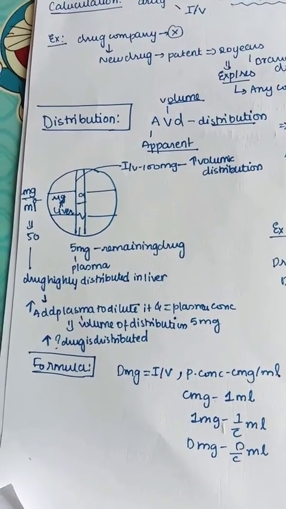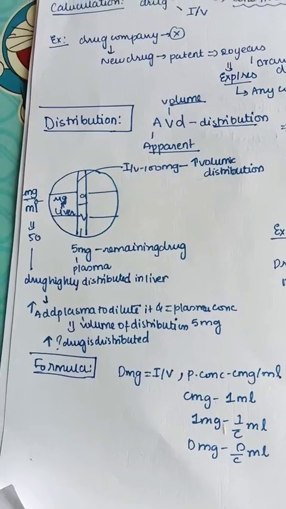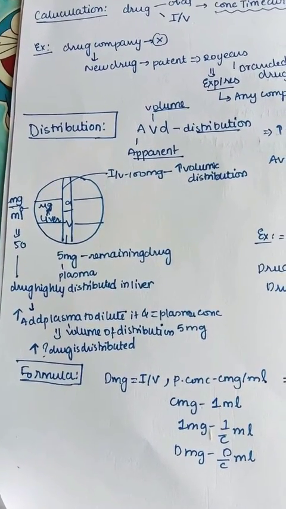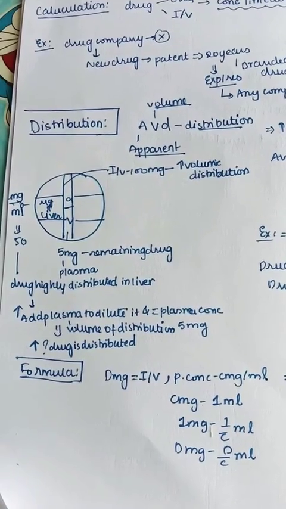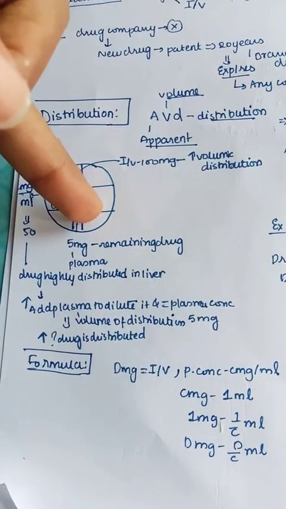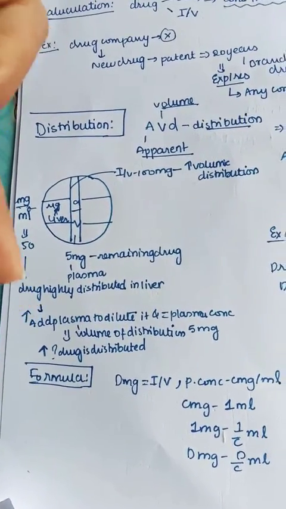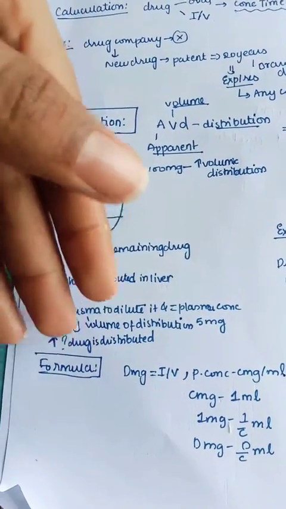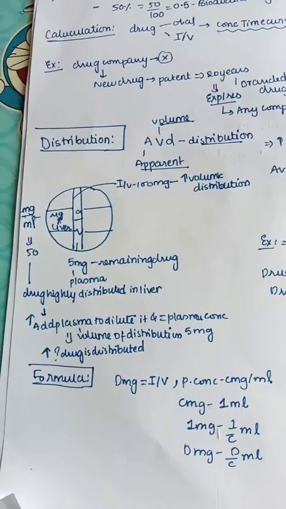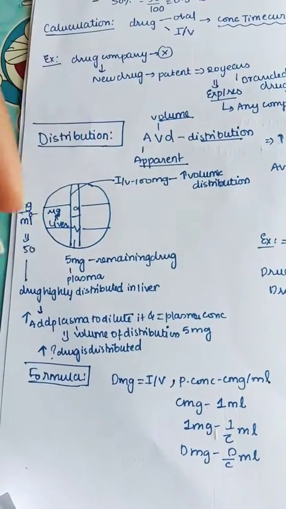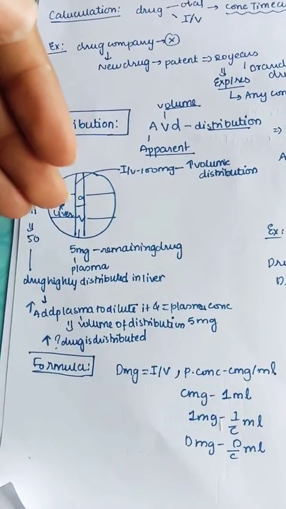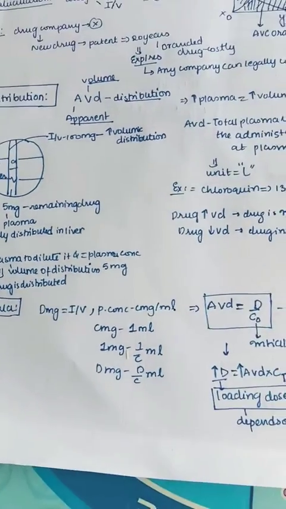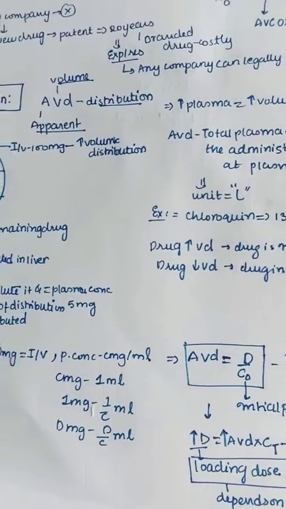If we add plasma to the liver to dilute it, the concentration would equal the plasma concentration of 5 milligrams. So the volume of distribution here is equal to how much drug is distributed. How do we find out how much drug is distributed in the liver and also in the plasma? For this we need to find the formula by mathematical means.